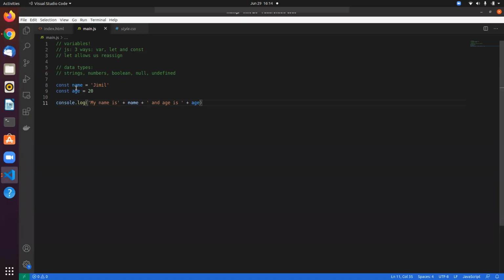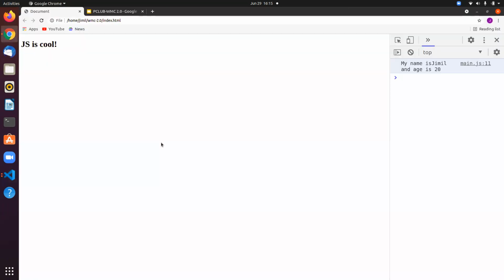But when you have a lot of variables, this can be really painful. So we have something called the template string. You can use backticks, and what you can do is add variables like this. You use a dollar sign and curly braces, and then you can add your variables, like age, right?